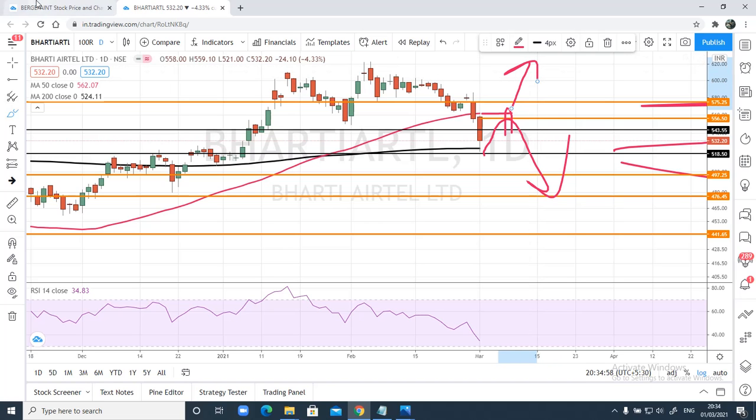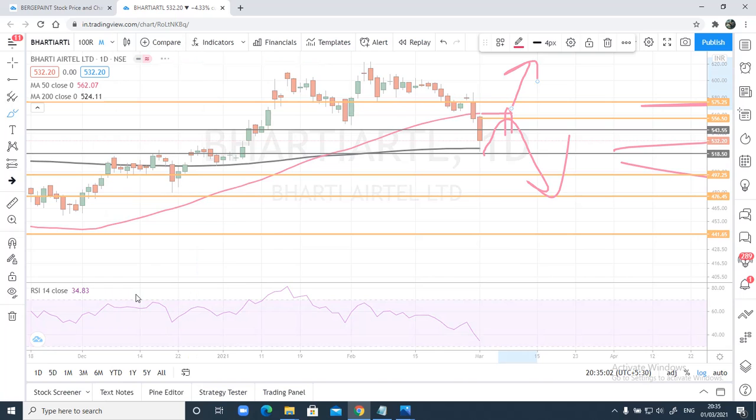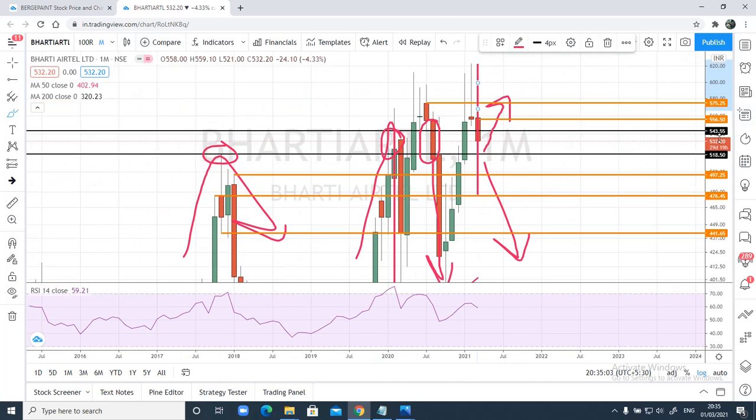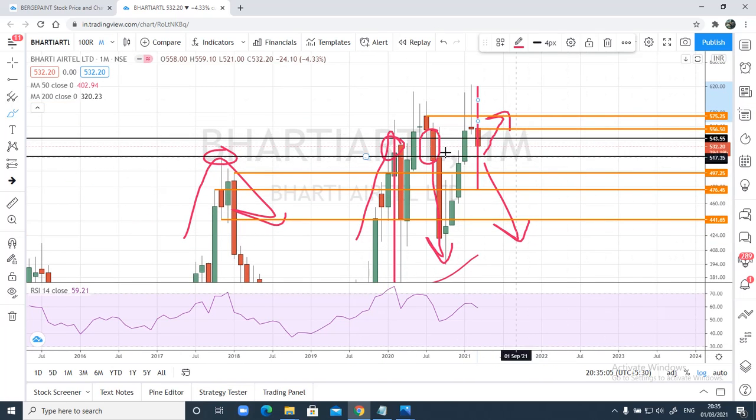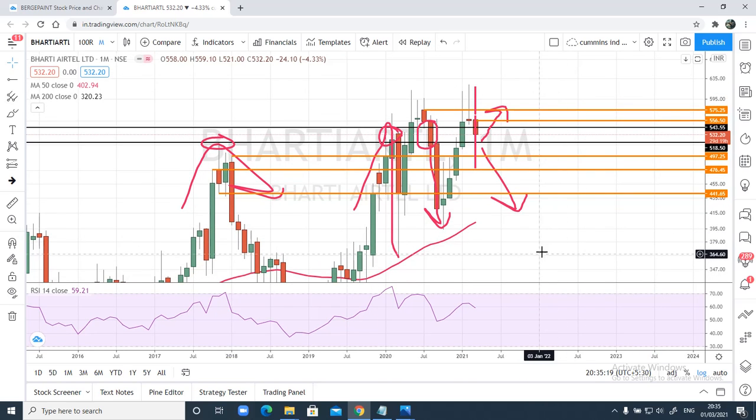This is a simple analysis I have on Bharti Airtel. You can check it out yourself by taking the monthly chart and understanding how this momentum can be. Just make sure you draw this 543.55 and 518.50, these two lines, then probably you can understand the momentum and the behavior of the price. Alright guys, this is all I have on Bharti Airtel. So Bharti Airtel is a do or die situation.